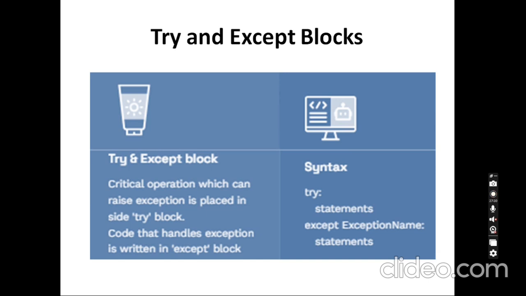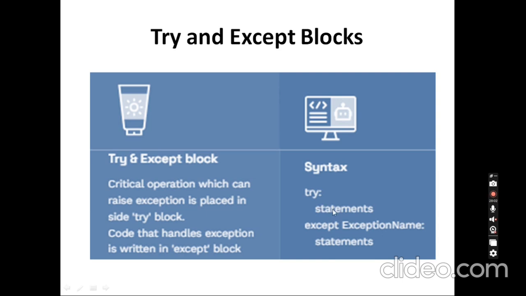If an exception occurs during execution of any statement in the try block, the rest of the statements in the try block are skipped. If the exception type matches the exception named after the except keyword, it will continue with that except block. So within the try we give the critical operations. If I don't encounter any exception, it skips the except part and goes to the remaining part of the program.